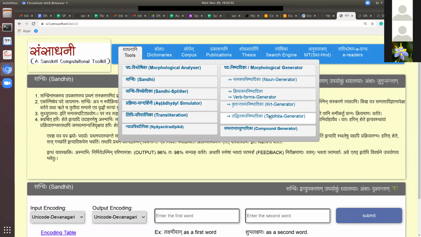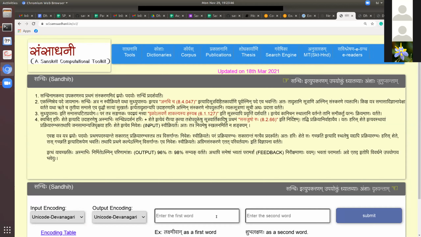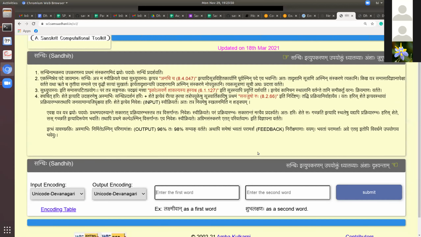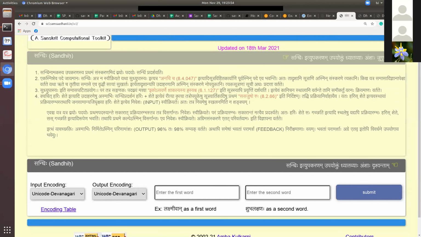Vach is a pratipadikam, no. Now if I have to get the word vangmayam, I tried it now. It came as vak plus mayam, it is coming vangmayam. See, again, I'm telling you, the machine may give vak and mayam, vangmaya, but this Sandhi tool which you are using is not meant for that.